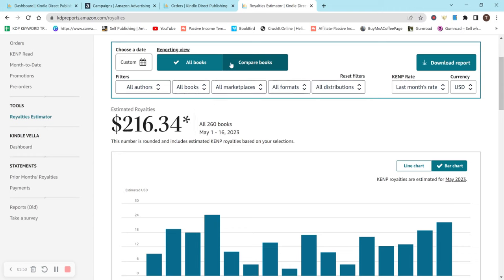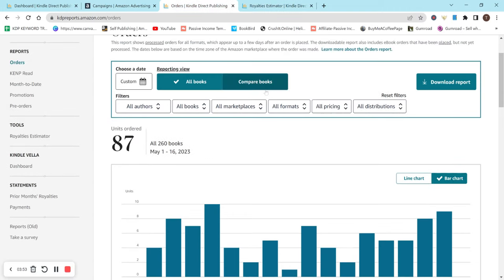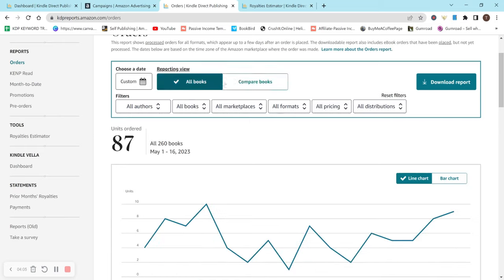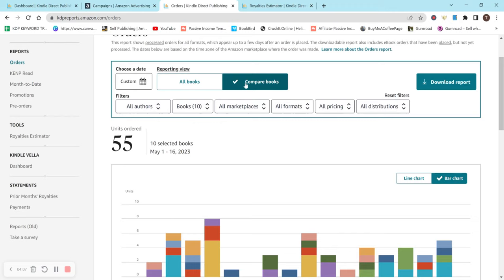And now to get into what books actually sold. We'll start with my top 10. If we go to my top 10 units ordered, that made up 55 of those units sold. That's a good chunk of it, since if I go back to all, it was 87. And if I have 55, that's definitely most of the books. Doing the math real quick, about 63% of the sales came from my top 10.